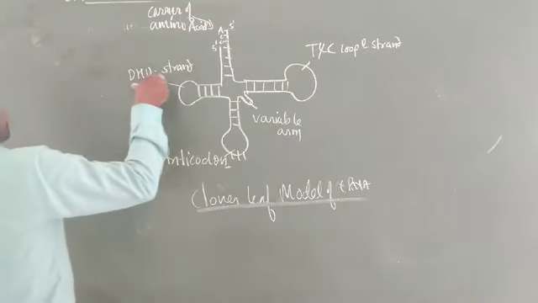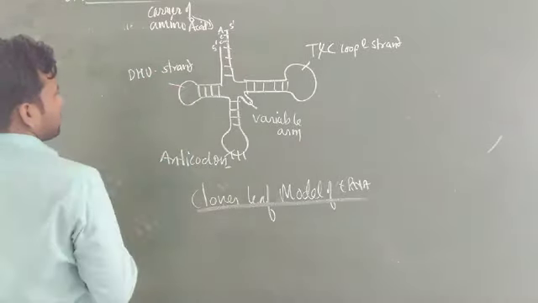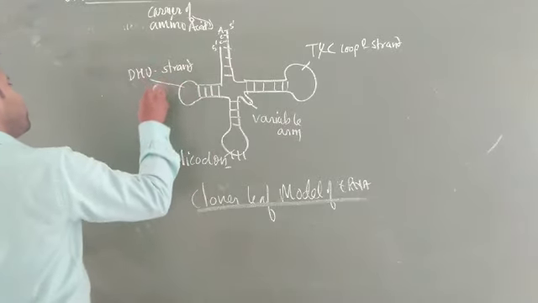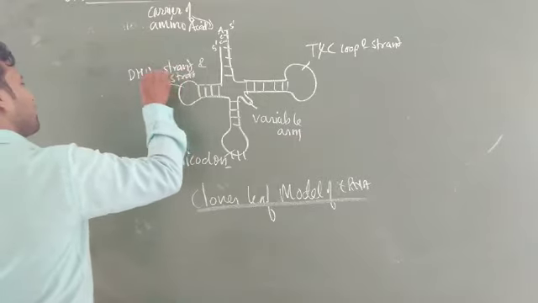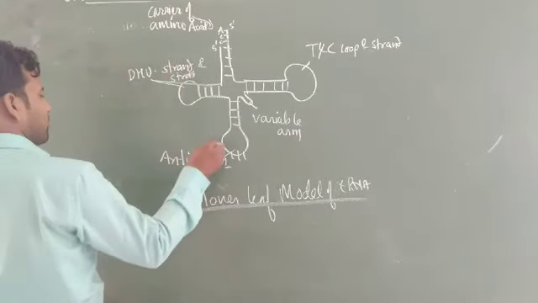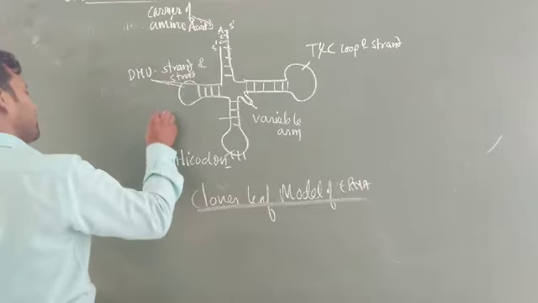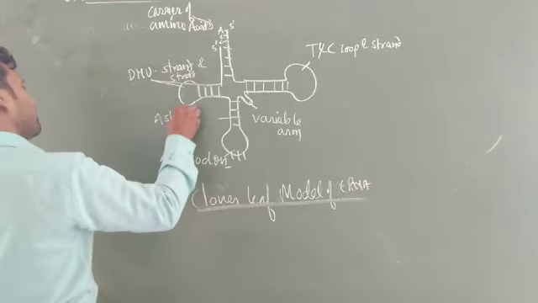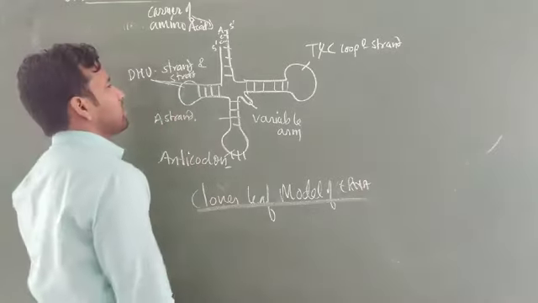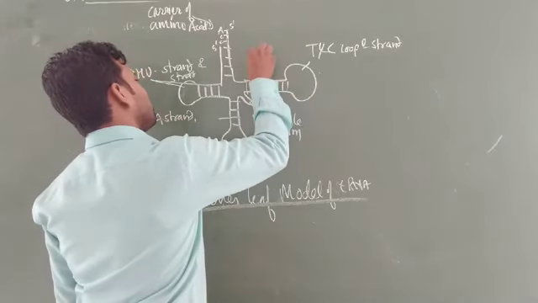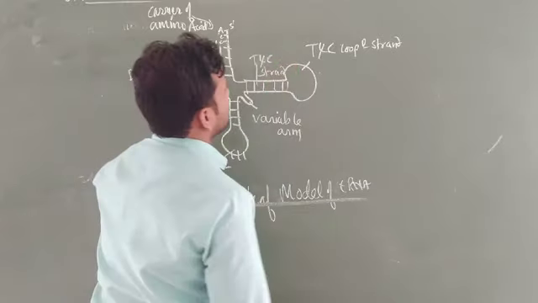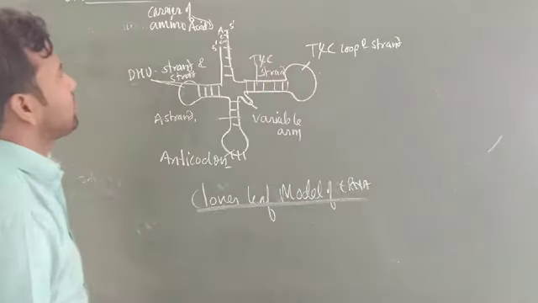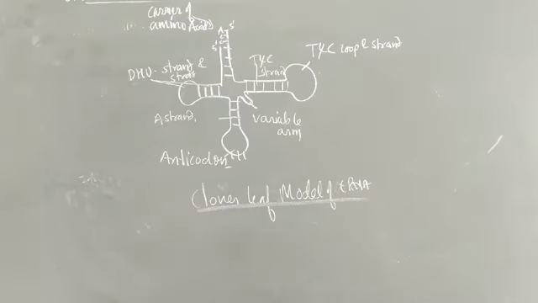This is a DHU loop and this is a DHU strand. Prepare the DHU loop and strand, the anticodon loop and anticodon strand, and the T psi C loop as well as the T psi C strand. This is all about the parts of transfer RNA.